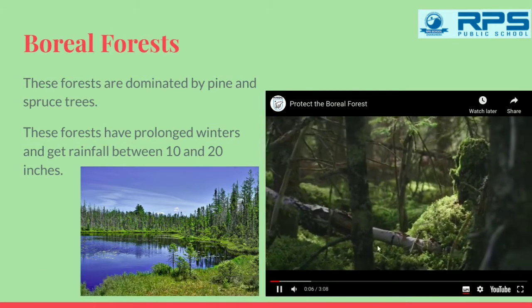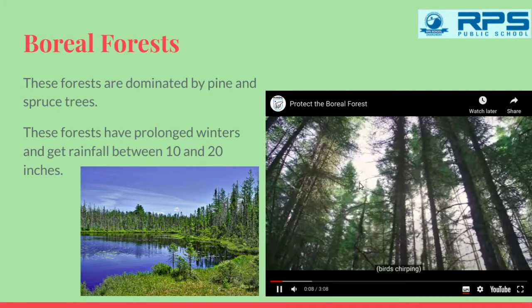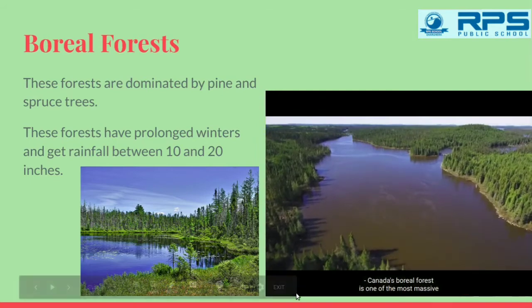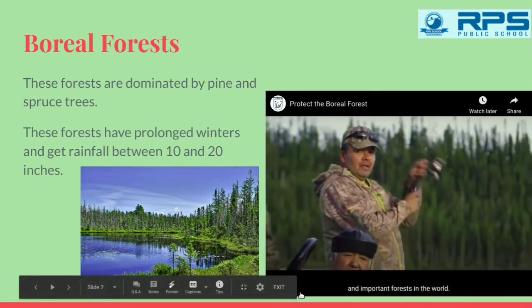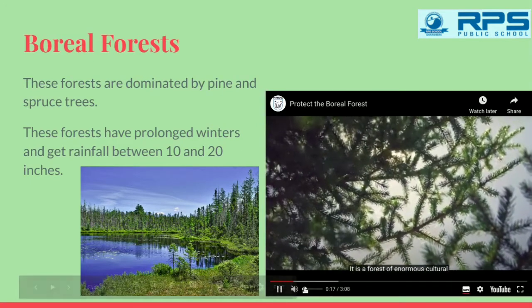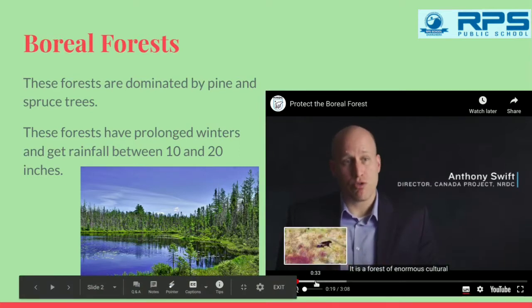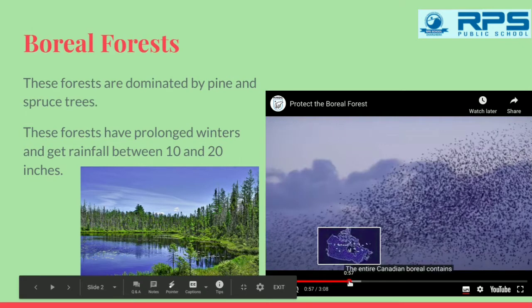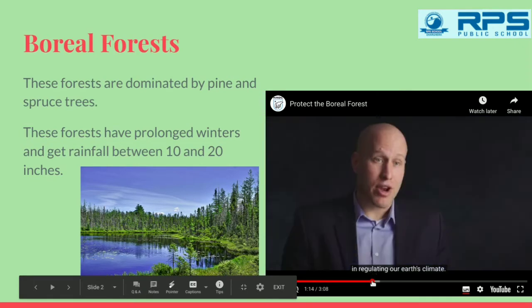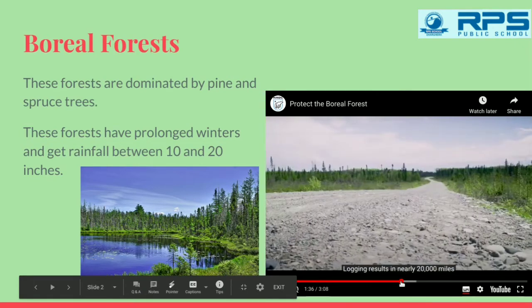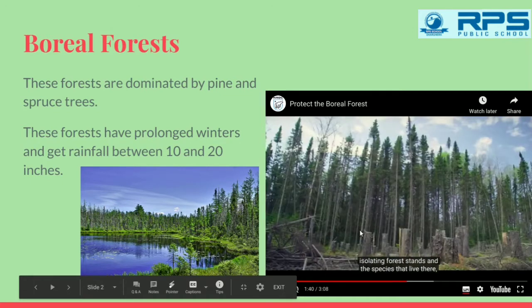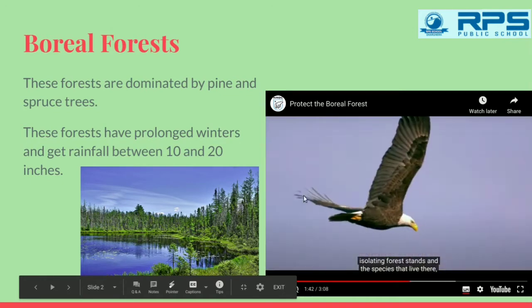Just notice the trees over here. They all are conical in shape. These are either pine or spruce trees. Canada's boreal forest is one of the most massive and important forests in the world. Look at the trees over here. These are boreal forests.